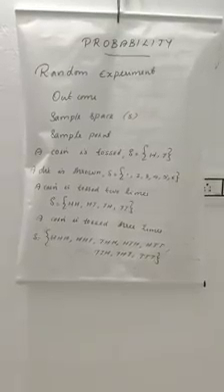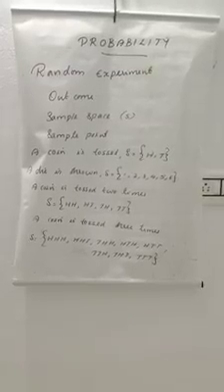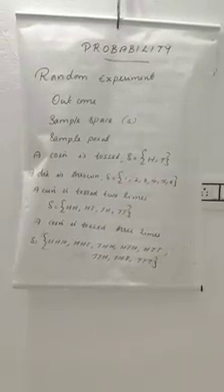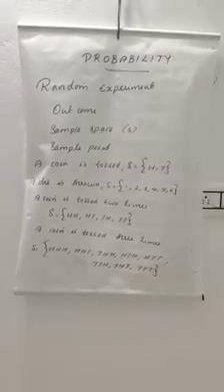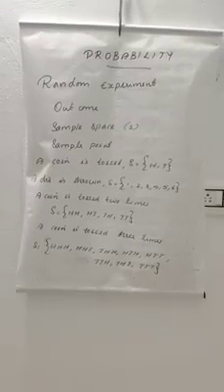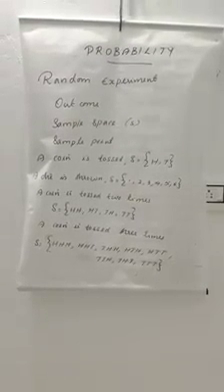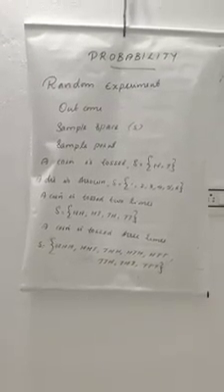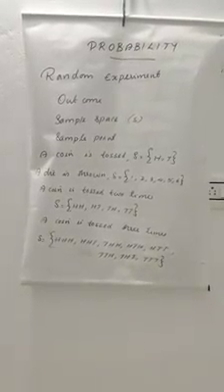See the example, tossing a coin. A coin consists of two results, head and tail. If both faces were head, then there is no need of probability, no chance. That is sure, we know. But a coin has two results, head and tail, and we cannot predict which one will appear. Those experiments are called random experiments. So what is a random experiment? An experiment which consists of more than one result and we cannot predict the result in advance. Such experiments are called random experiments.